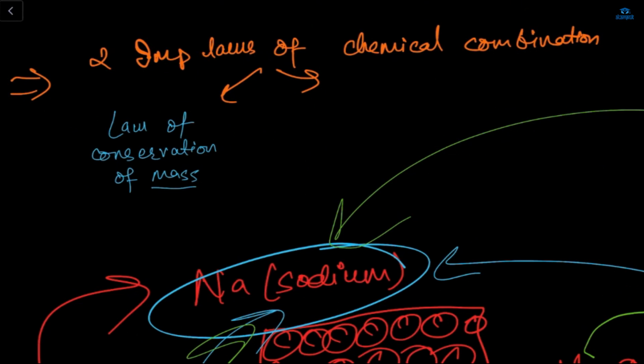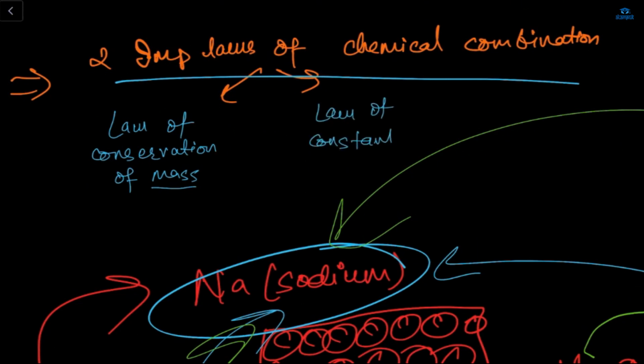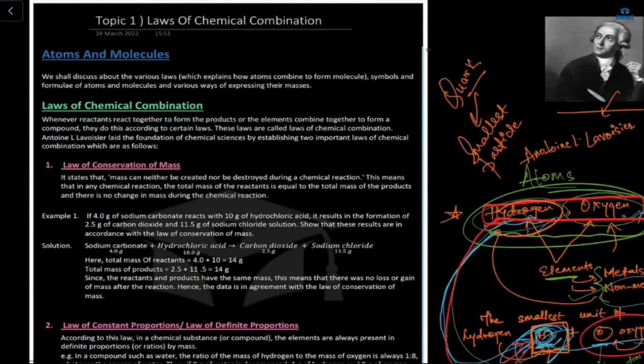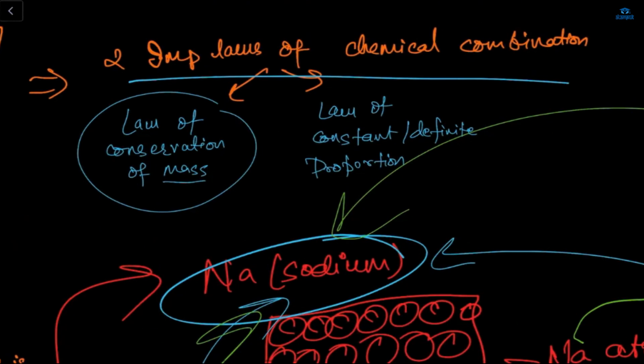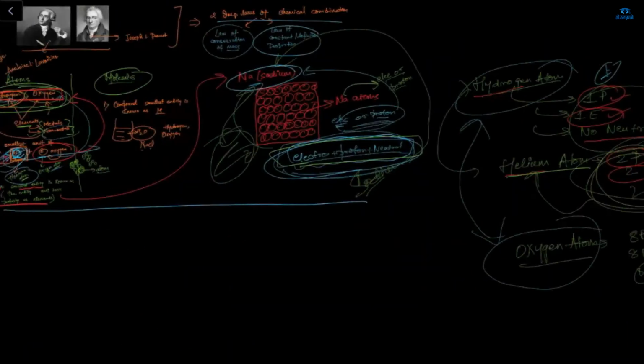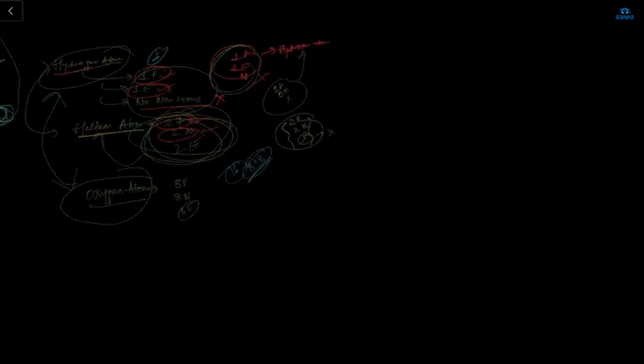Okay. So these two scientists gave two important laws of chemical combination. One was the law of conservation of mass, and the second was the law of constant proportion. You can also write definite proportion. Okay. So these two important laws were given by these two scientists. One was the law of conservation of mass. Second was the law of constant proportion. Now we'll discuss what is the law of conservation of mass.